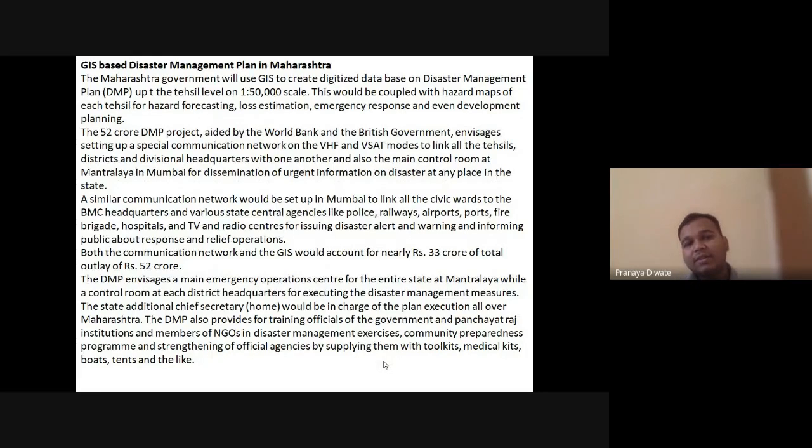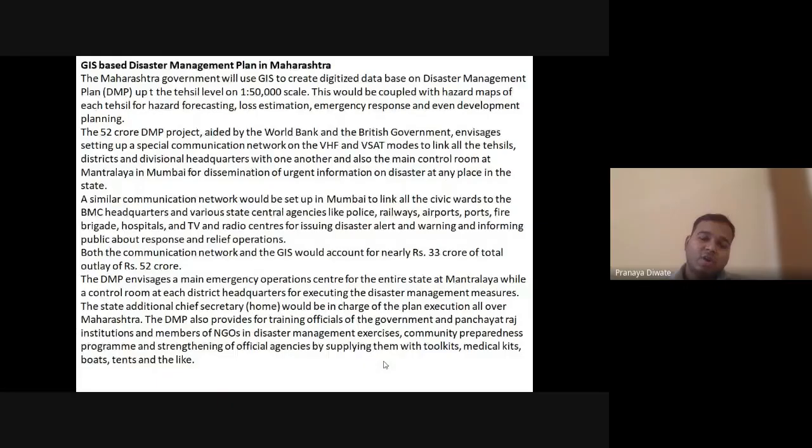Now we can see the disaster management plan by Maharashtra, up to the tehsil level, under the 52 crore DMP project funded by the World Bank.